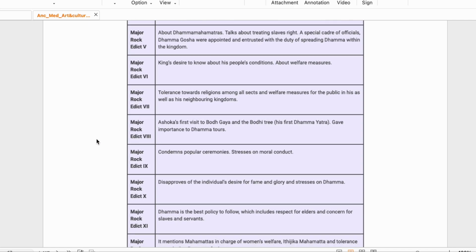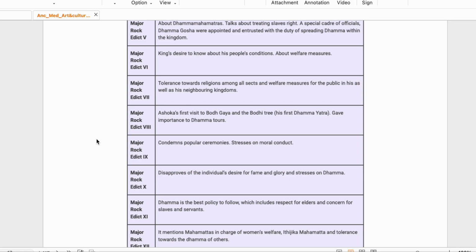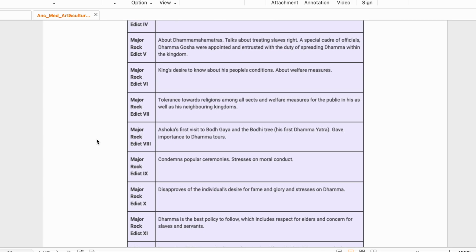And special cadre of officials, Dhamma Mahamatras, were appointed and entrusted with the duty of spreading Dhamma within the kingdom, जो हमने बोला. Rock Edict 6 में देखा जाए, king's desire to know about his people's condition, about welfare measures, क्या हालत है उनकी. Rock Edict 7 में tolerance towards religion among all sects and welfare measures for the public in his as well as his neighboring kingdom. सबका साथ सबका विकास. ठीक है. टॉलरेंस है सब रिलीजन को एक साथ लेके चलना. तो याद रखना 7 मेजर रॉक एडिक्ट is related to religion. ये इंपॉर्टेंट है. ठीक है. 7th is important, भूलना मत उसको.